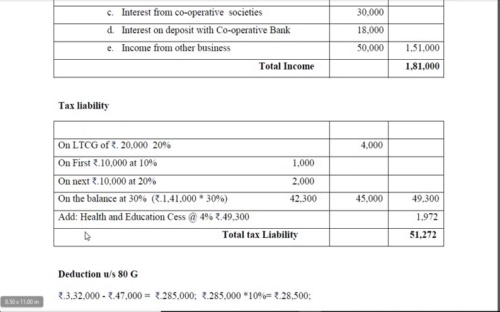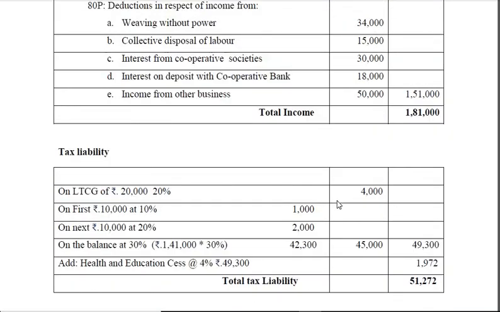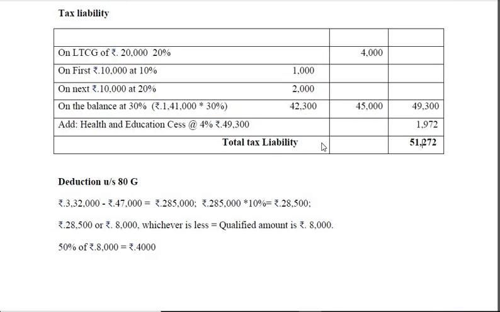And on this you have to calculate a cess, that is health and education cess. Earlier it was secondary and higher education cess, but last year that has been changed to health and education cess, and that has been hiked from 3% to 4%. The 4% on 49,300 comes to 1,972. So together, total tax liability is 51,272. Even here, if you calculate the alternative minimum tax, this will be more than that, and therefore this is taken as total tax liability. Thank you.